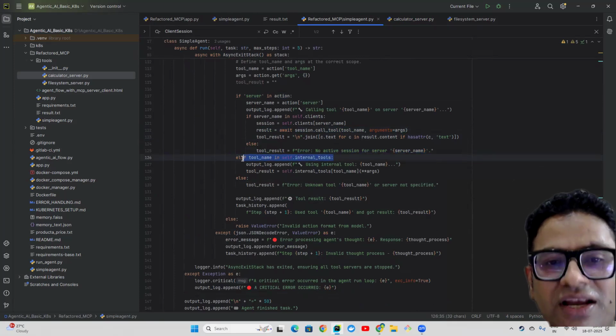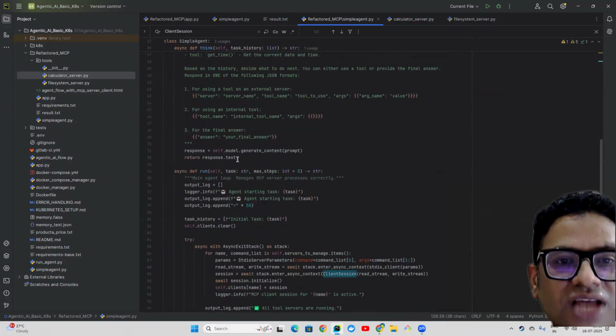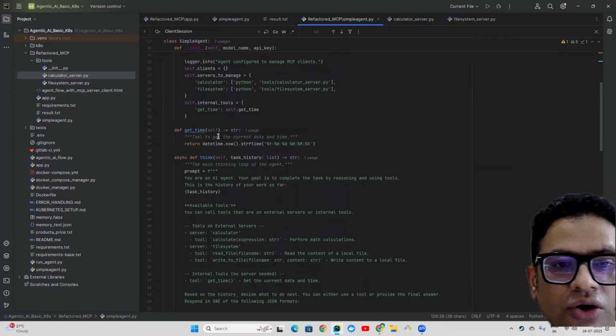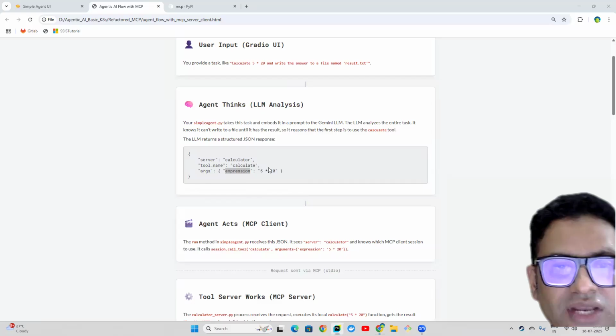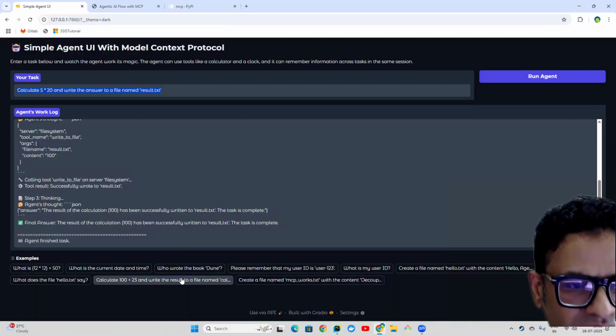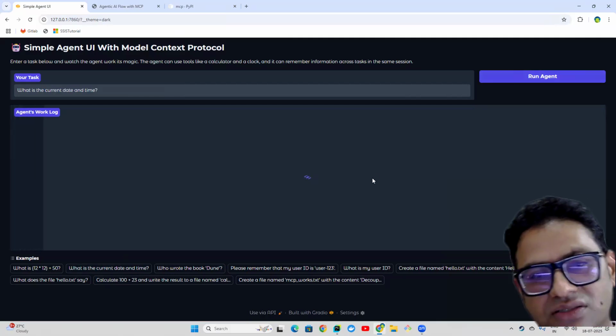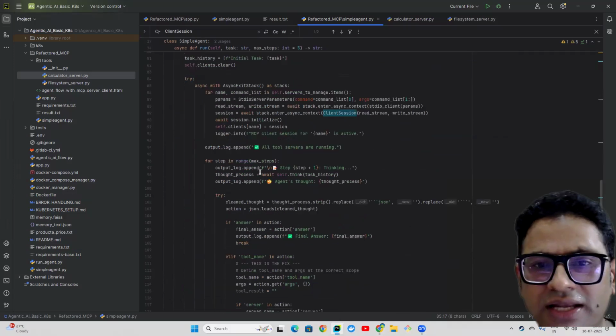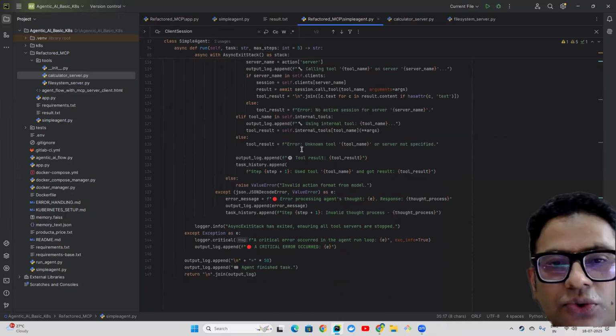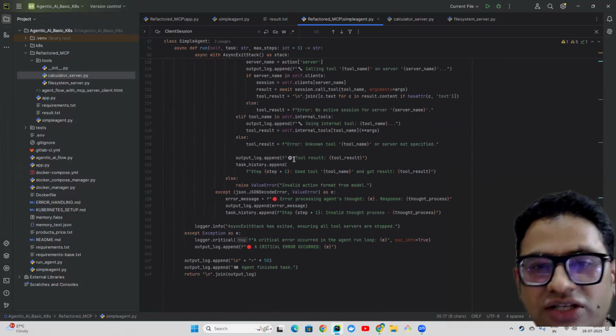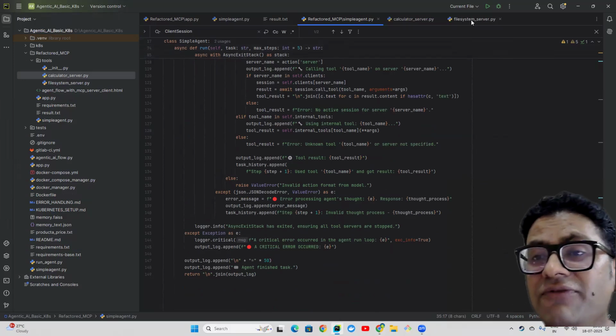So, right, we have one internal tool just for the sake of purpose that, okay, are we making an external call or not? So we have this get time, right? So let me just quickly run another get time thing. I mean, what is the current date and time? If I run this, let's see what happens, right? Okay, so now it's just executing that internal tool, but this is how this logic is different, right? Same thing for the file system.